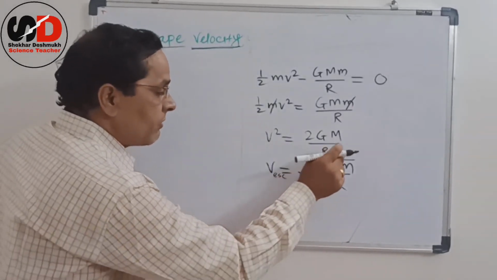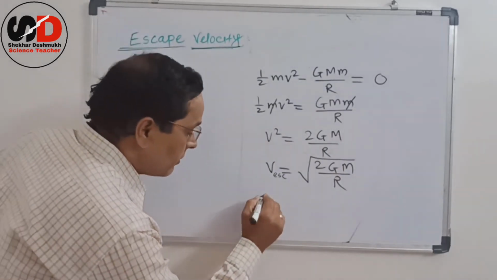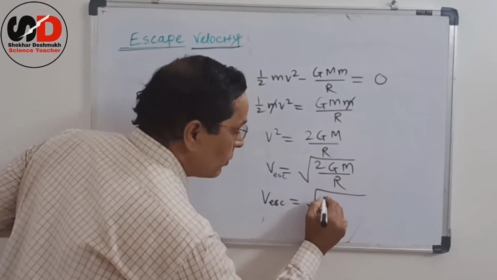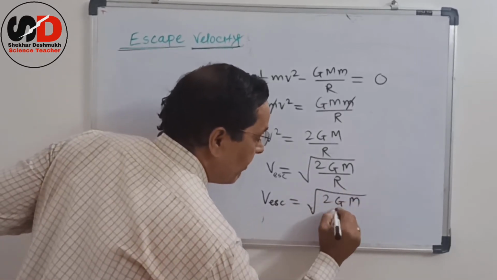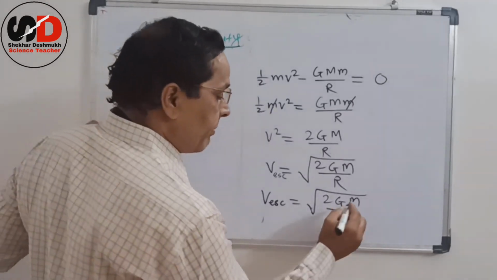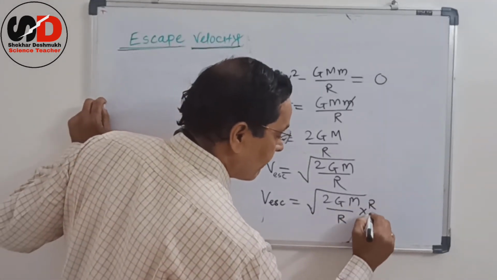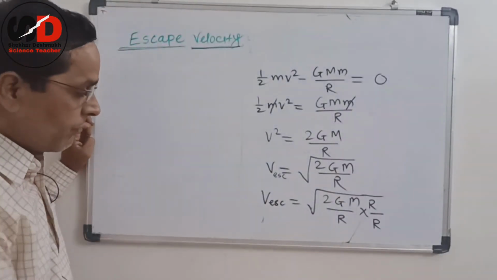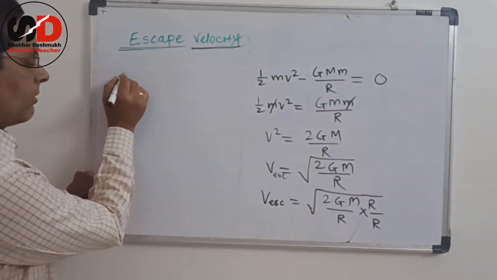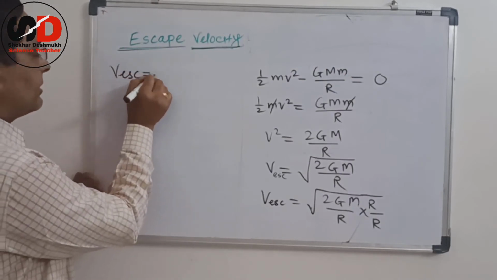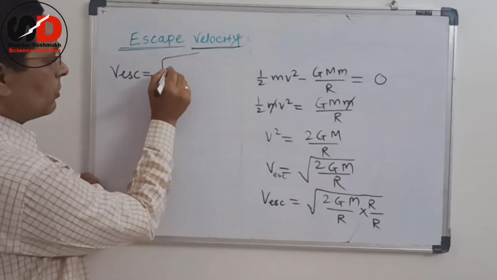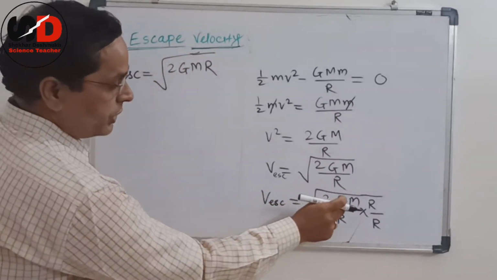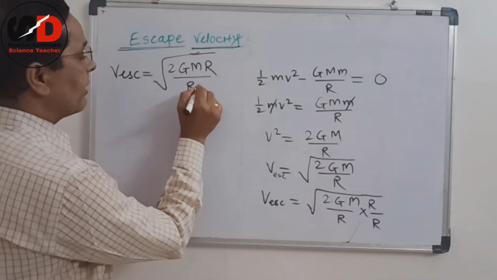So v escape is equal to under root 2GM upon R. If we multiply and divide by capital R here, then v escape is equal to under root 2GMR upon R square.